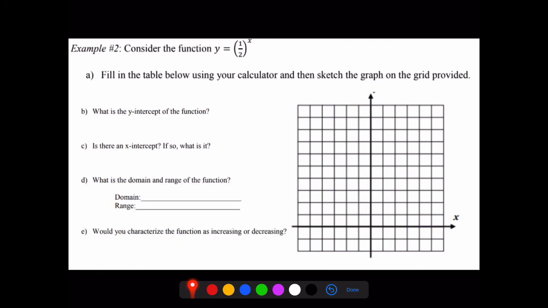We just finished letter A, so moving on to letter B. What is the y-intercept of the function? Well, looking at that, we saw there was once again 0, 1. So that is our y-intercept. Is there an x-intercept? If so, what is it? Well, no. Again, with all these functions that we're dealing with, there will be no x-intercepts. There will always be a y-intercept. There will be no x-intercept for any of these functions.